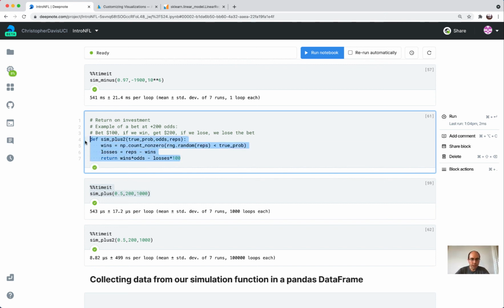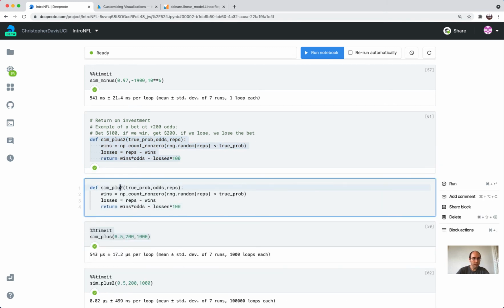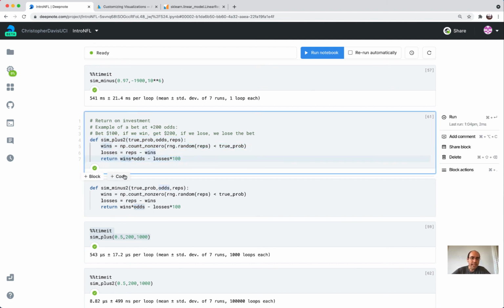And let's also make a version of this for minus. And let's see, wins, that's going to be the exact same. Losses, that's going to be the exact same. And then this is the part that changes. Oh, and that was giving me the total, and then I forgot to do the division from before.